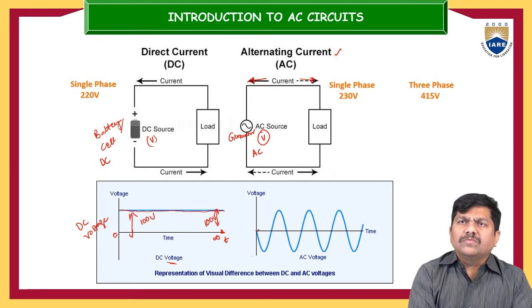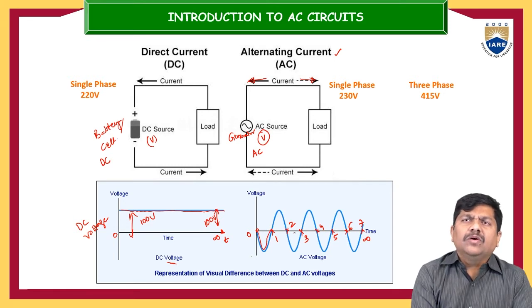Now if you are traveling from 0 to infinity, for some period, suppose let us assume this is up to 1 second, this is 2 seconds, this is 3 seconds, this is 4 seconds, and let us assume this is 5 and this is 6, and so on. Now from 0 to 1, you can see that this voltage source is traveling in the negative direction with respect to the 0 reference axis or 0 voltage axis. This axis is the time axis, and it is the 0 volt axis.